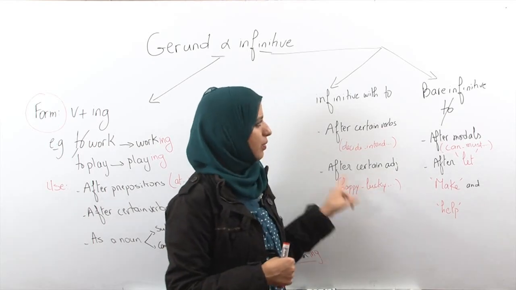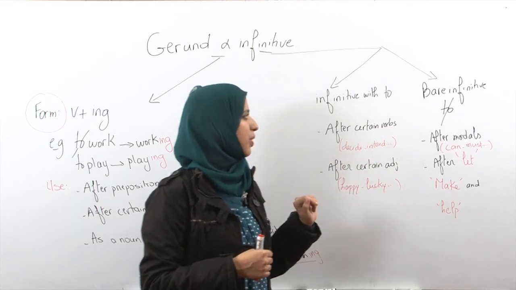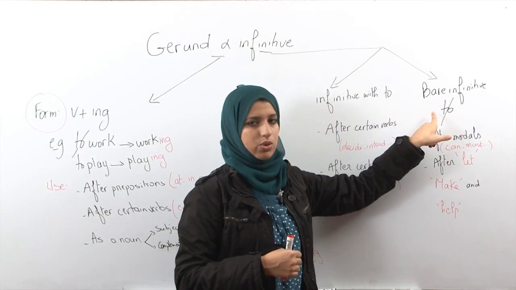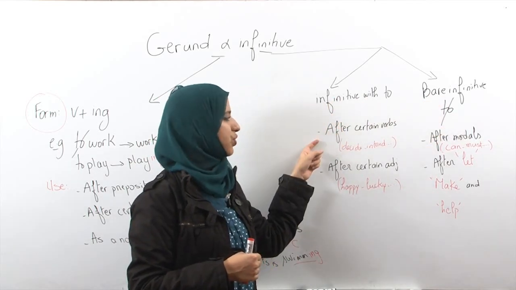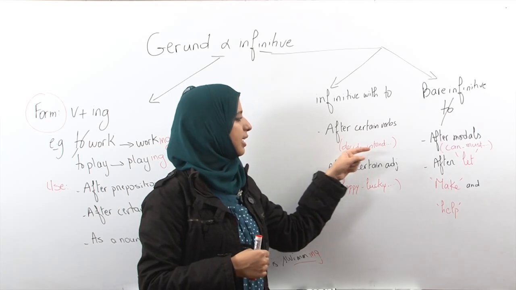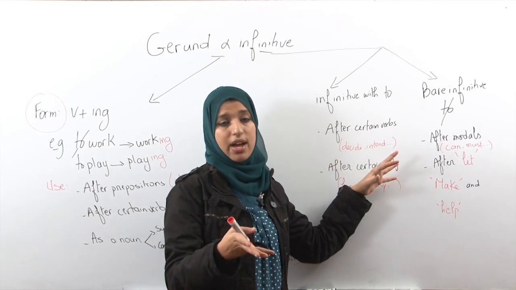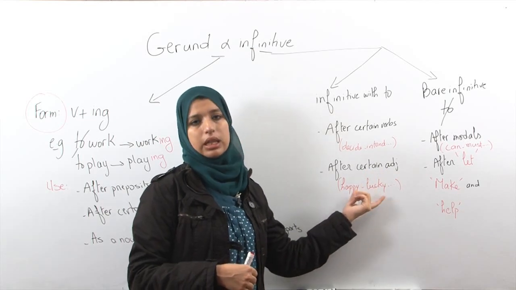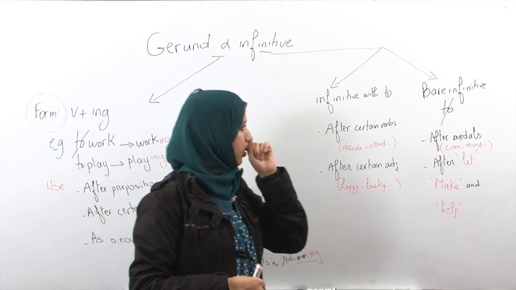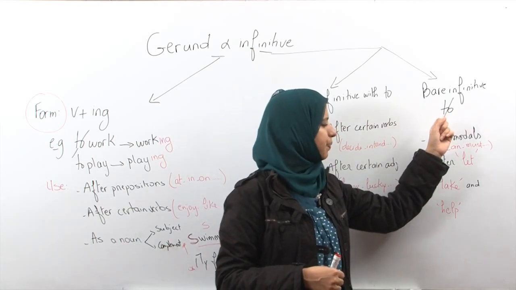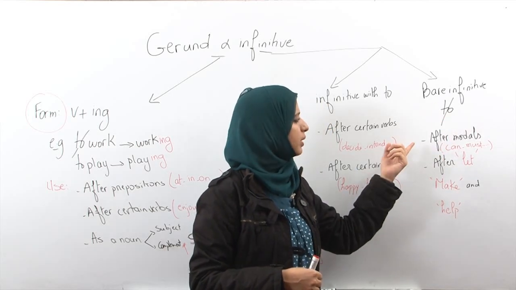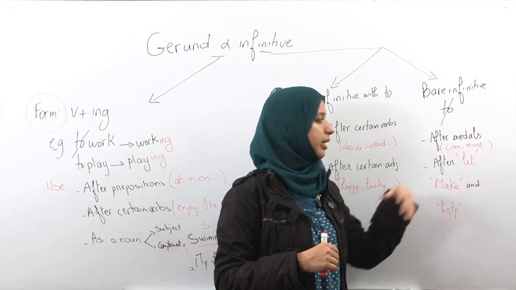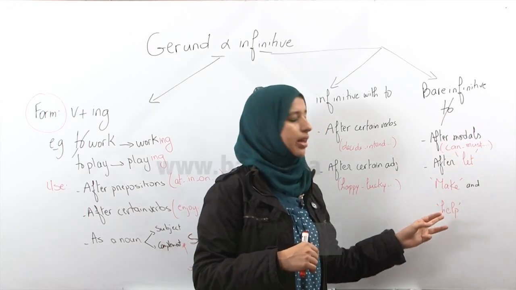Okay? Let's make it like a summary of what we said about infinitive. We have two types of infinitive. Infinitive with to, infinitive without to. Infinitive with to comes after certain verbs, decide, intend, and other verbs that we're going to have on our website. We have it after certain adjectives like happy, lucky, okay? Bare infinitive means without to. We have it after modals like can, must, should, may, and after let, make, and help.